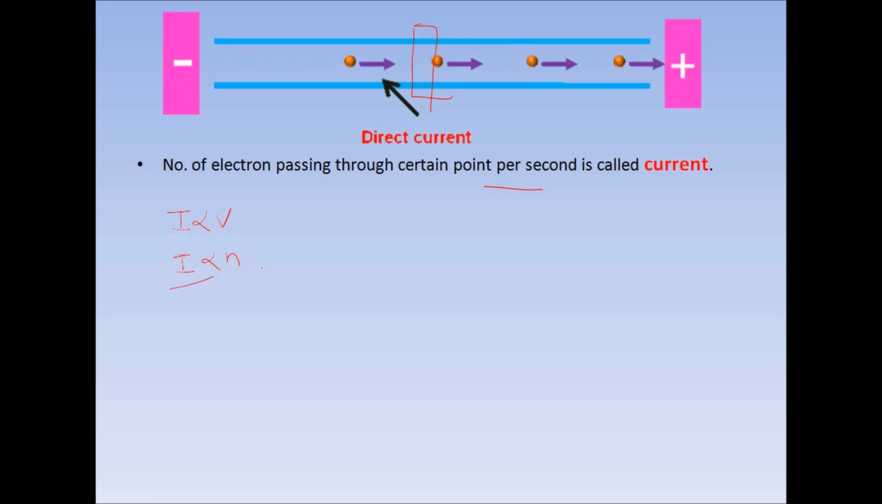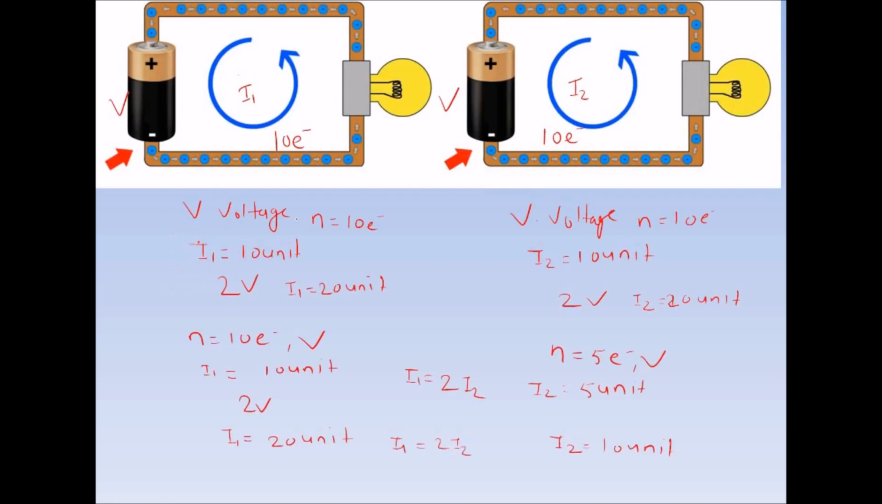There are other factors also that play a role in current, but we will not take them into consideration because that will make it complex. Now let's take one example here. There are two identical circuits.